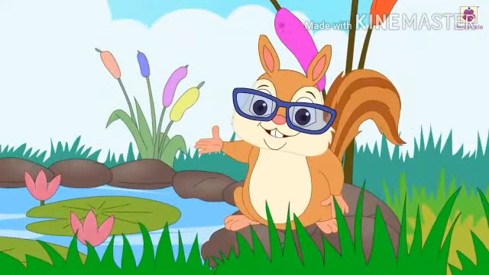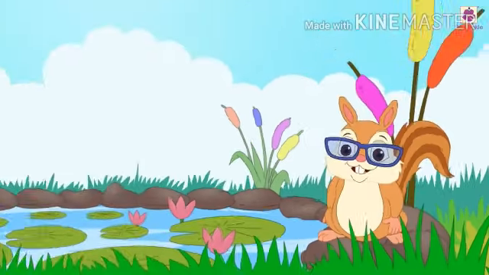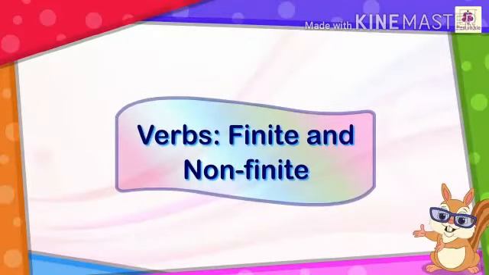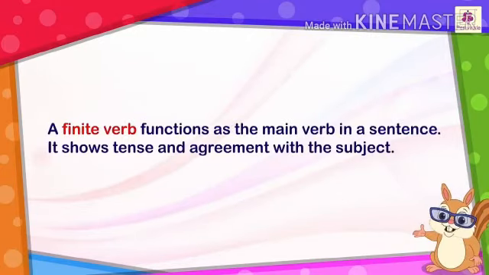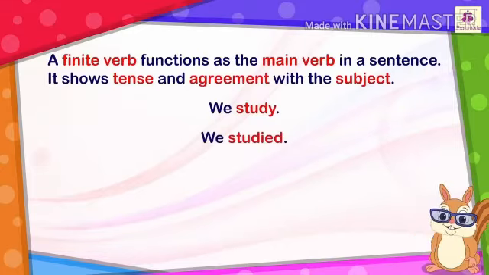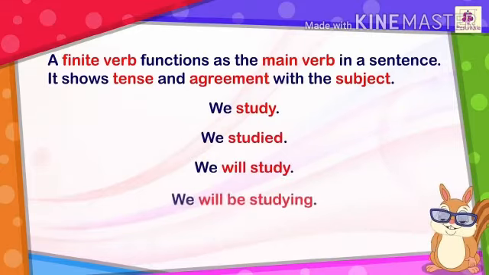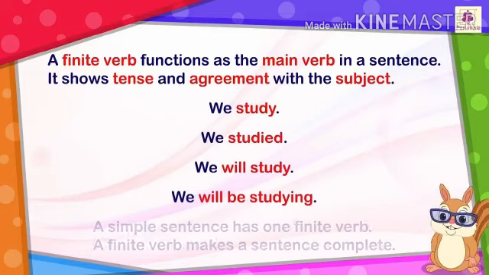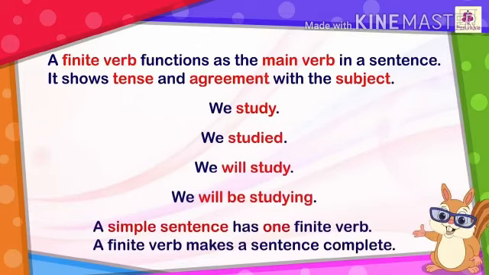Now we learn finite and non-finite verbs. A finite verb functions as the main verb in a sentence. It shows tense and agreement with the subject. For example, we study, we studied, we will study, we will be studying. A simple sentence has one finite verb. A finite verb makes a sentence complete.